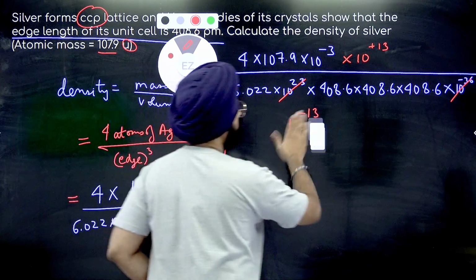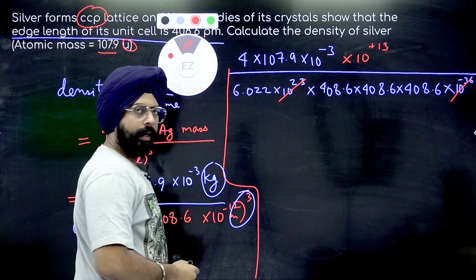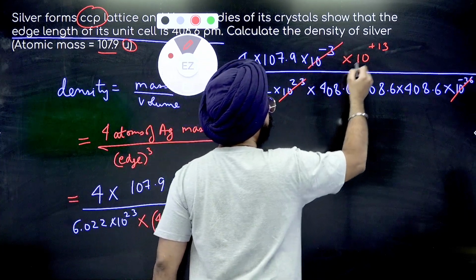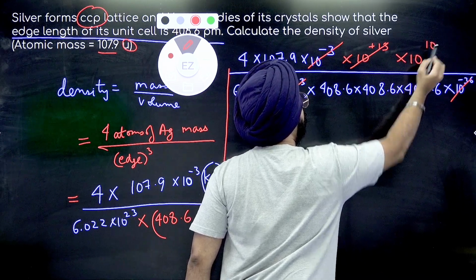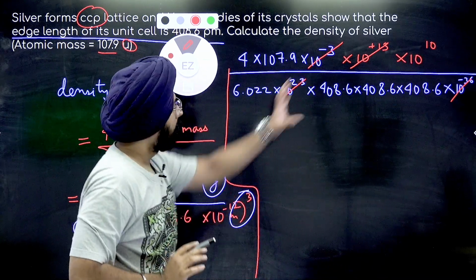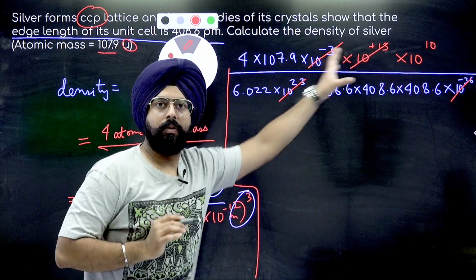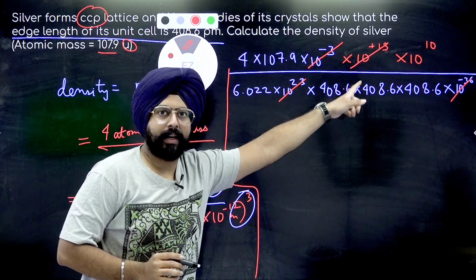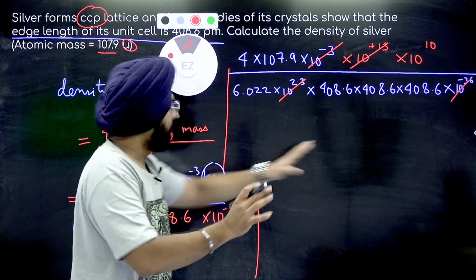Cool. And then when you merge these two together, you can write it as 10 to the power plus 10. Right? First of all, sort out the powers of 10 and write it at the corner. And don't forget that you've written it at the corner. Make it visible enough that you remember it.